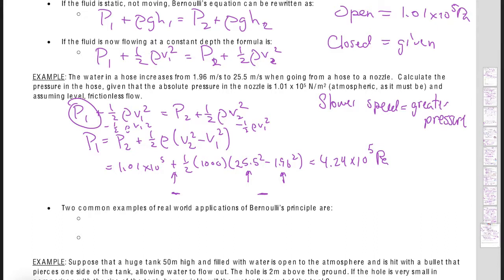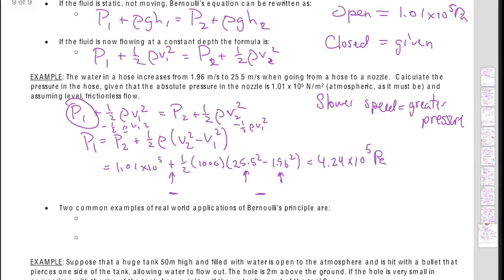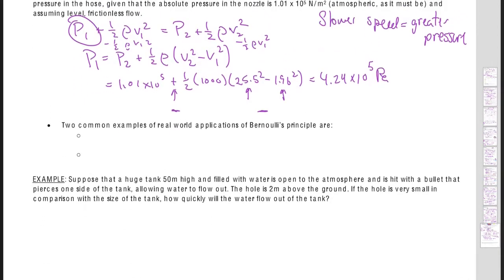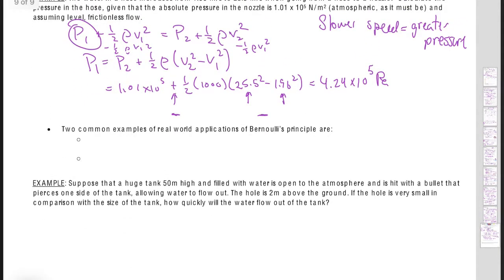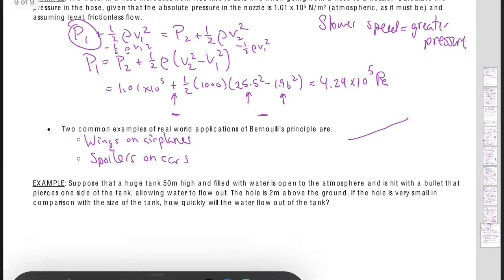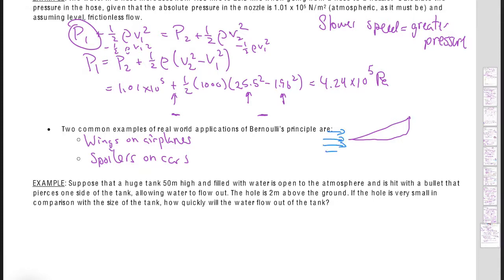Okay. Now, we talked about the two examples. Two common examples: wings on airplanes, which we talked about at the beginning of this video, and spoilers on cars. A spoiler is basically the reverse of a wing. So if I have 4 air units coming in here, 2 are going to go over the top,